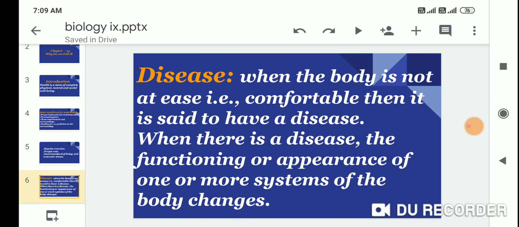So dear students, first one is disease. When the body is not at ease, not comfortable, then it is said to have a disease. When there is a disease, the functioning or appearance of one or more systems of the body changes.